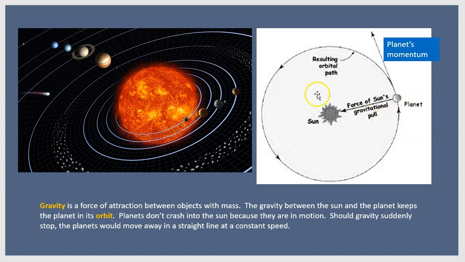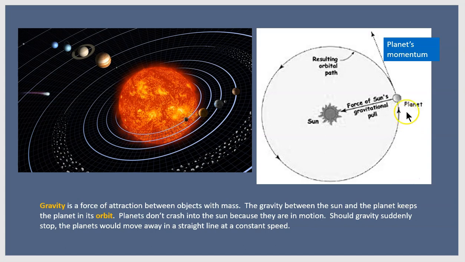On the right, we see a diagram of the forces involved. We have the sun exerting a gravitational pull on the planet. Now, the planet also pulls on the sun, but we're focusing on the sun's pull. That's the force that's going to keep the planet in motion. Again, the planet already has momentum. It has motion, and if no other forces were acting, it would be moving in a straight line at a constant speed. But the sun's pull of gravity bends that path into a nearly circular orbit.